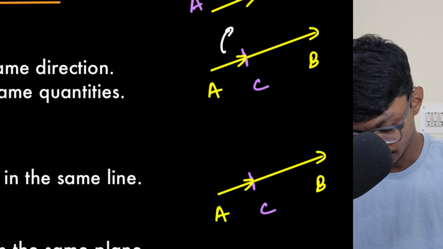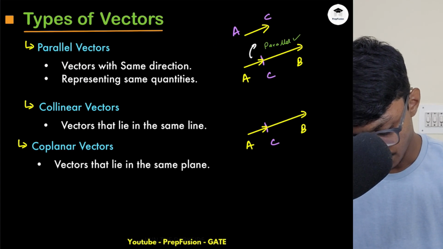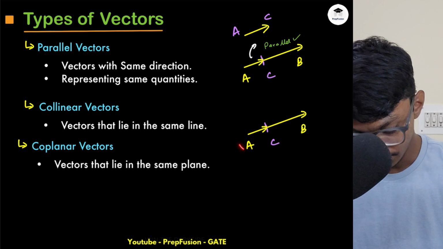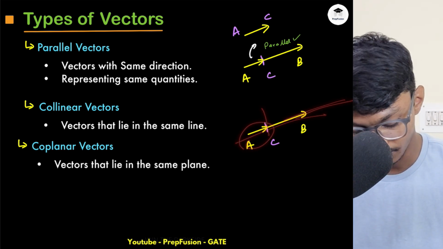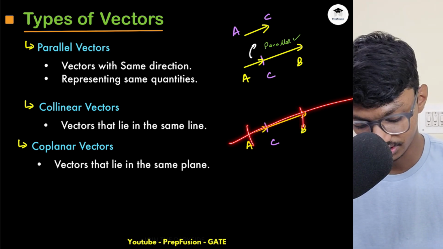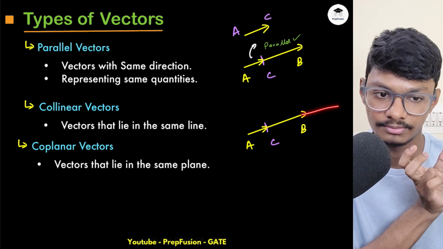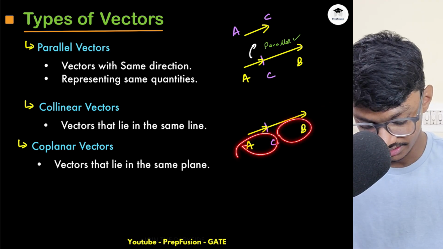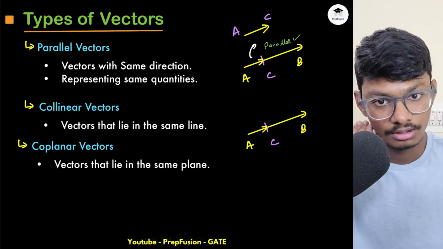Let me write this here: this is parallel. And if I cut this and keep it on the same line, if this line is extending and another vector lies in the same line, obviously it will be collinear. So this and this will be collinear because they are lying in the same line.